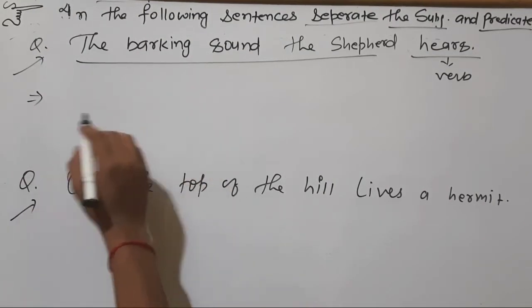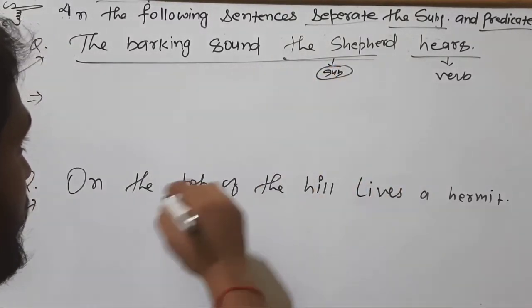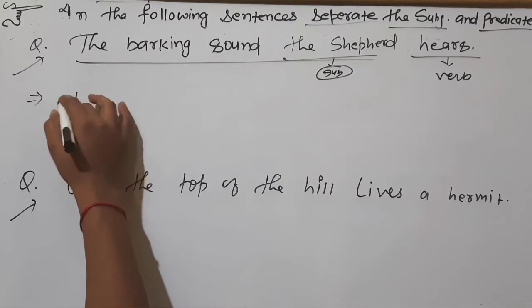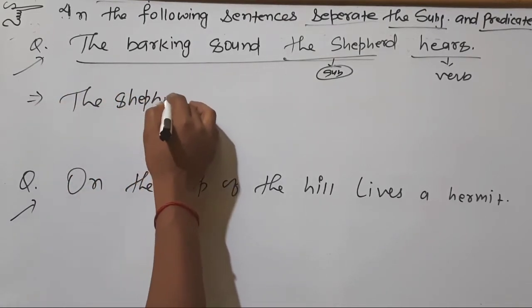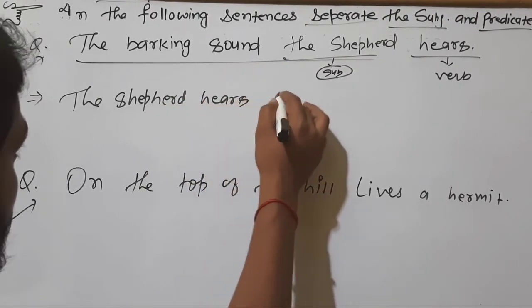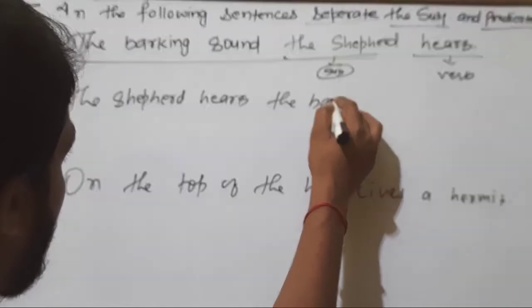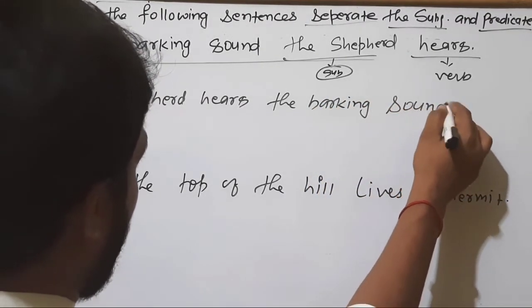How will we do it? See, this is our subject here of a sentence. So we will write like this: the shepherd hears the barking sound, right?